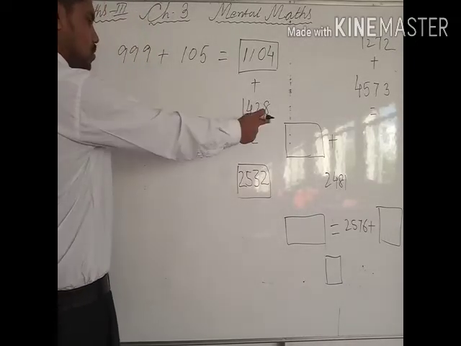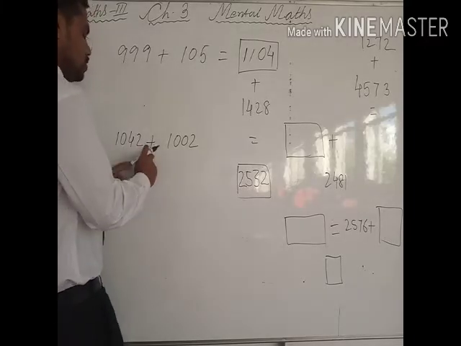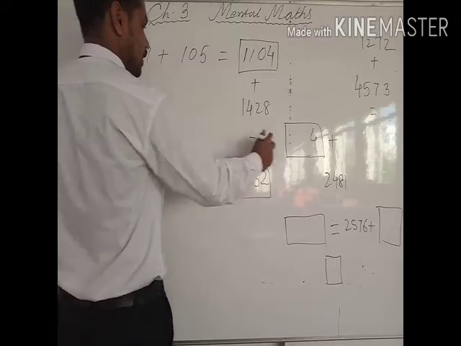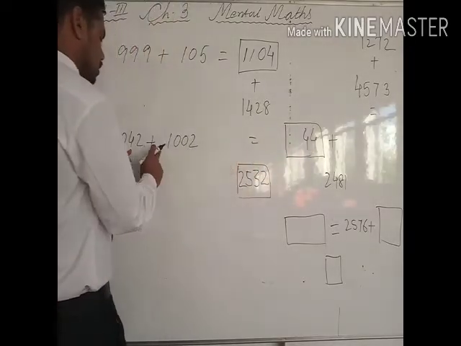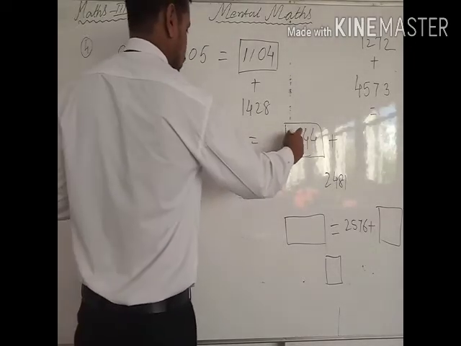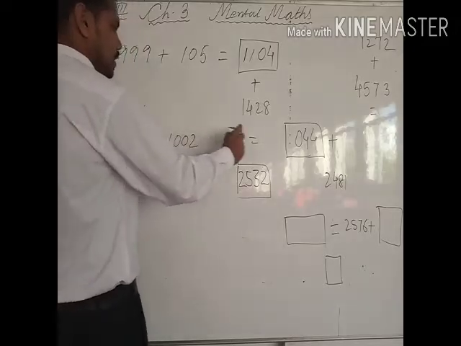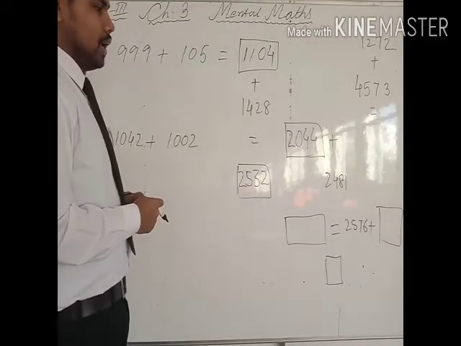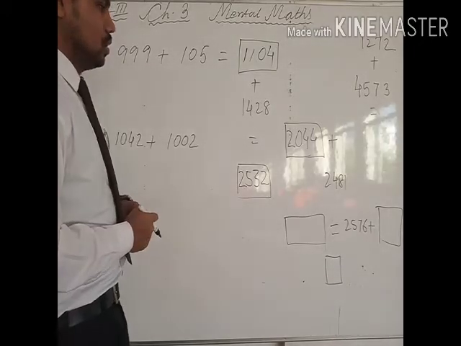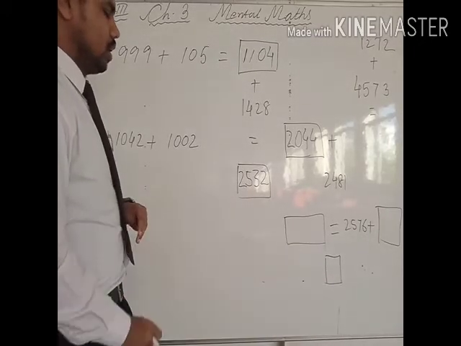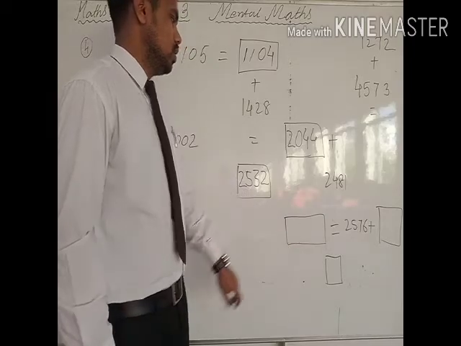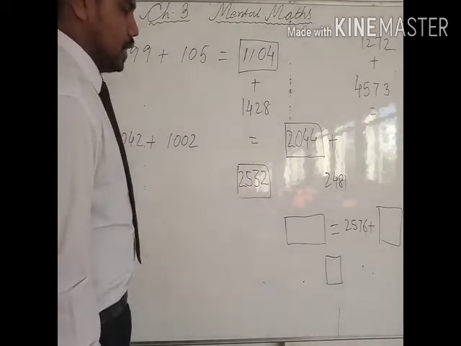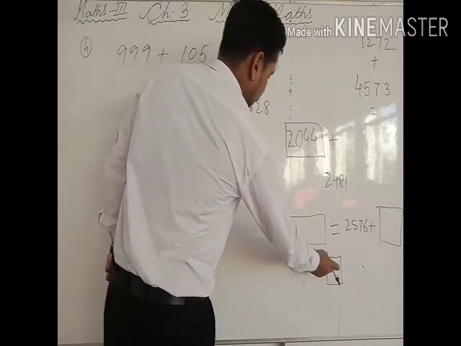Now the sum of these two you have to write there. So 2 plus 2 is 4. Then 4 plus 0 is 4. Then 0 plus 0 is 0. Then 1 plus 1 is 2. So it will be 2044. Now here how much do you have to write? And here how much do you have to write? Let's see.